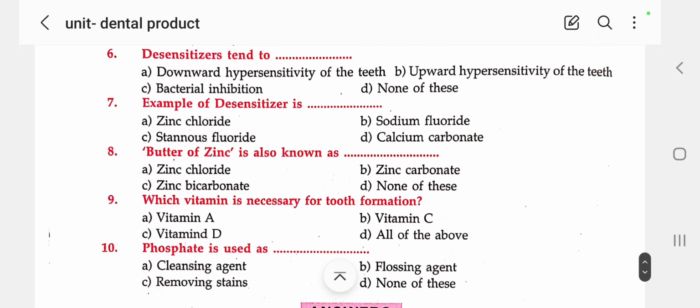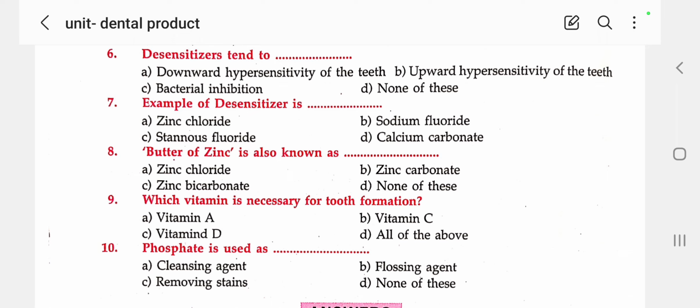Next, zinc chloride and strontium chloride are used for their abrasive nature, to act as abrasives. Abrasive means cleaning and polishing, but it is not recommended for self-medication. The doctor, that means the dentist, will prescribe zinc chloride or strontium chloride for abrasive purposes.